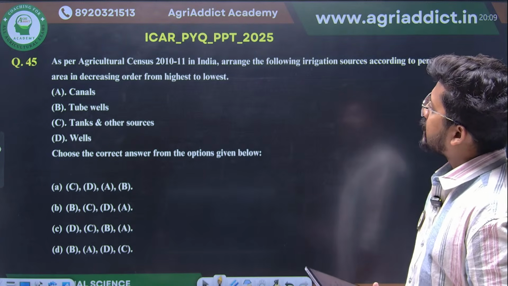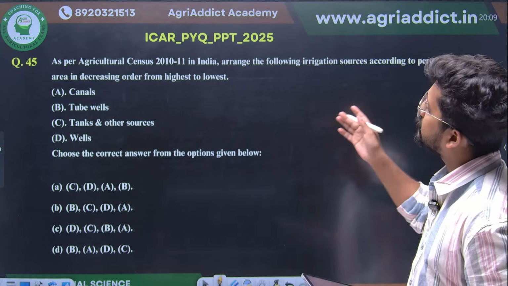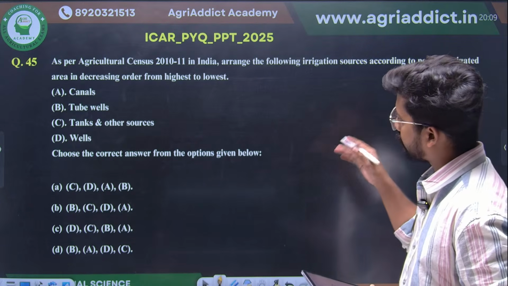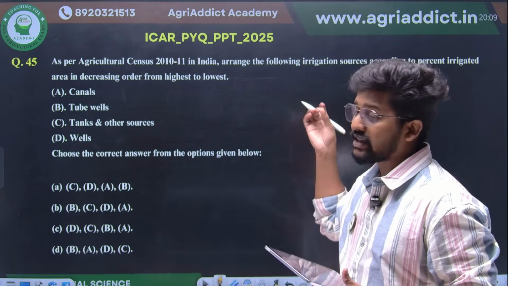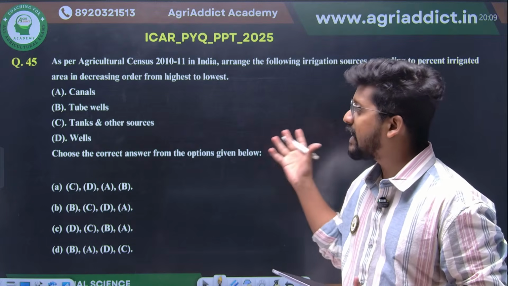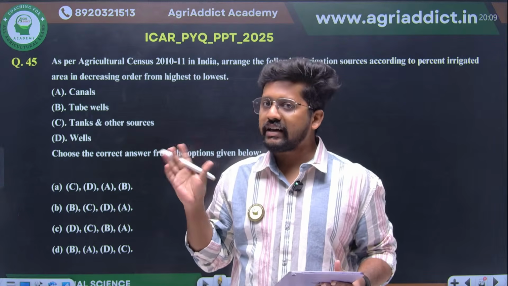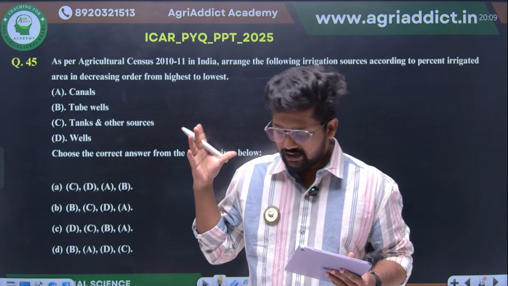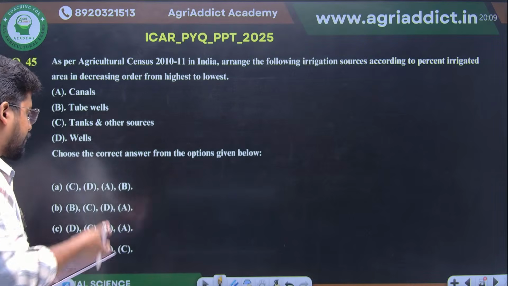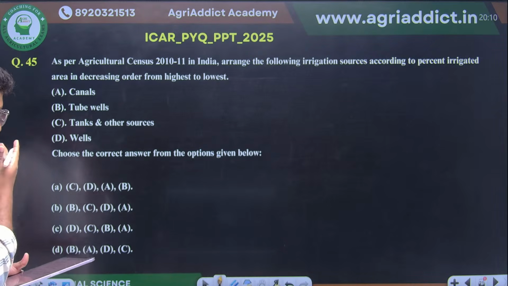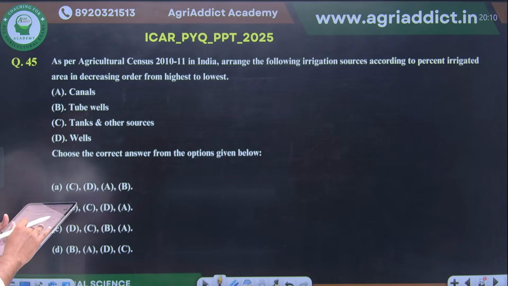As per the Agricultural Census 2010-11, arrange the following irrigation sources according to the percentage of irrigated area in decreasing order from the highest to lowest. We have not seen such questions in the PYQs. This is also another very severe factual question, and my suggestion, if you do not have any idea about the irrigation structures of India, then just leave the question. Or if you want to give it a try, you can find it out from the options. So therefore, I'll be giving you the factual information.